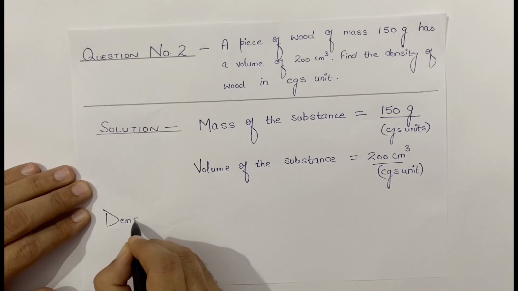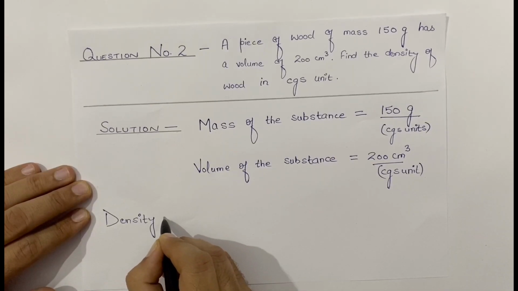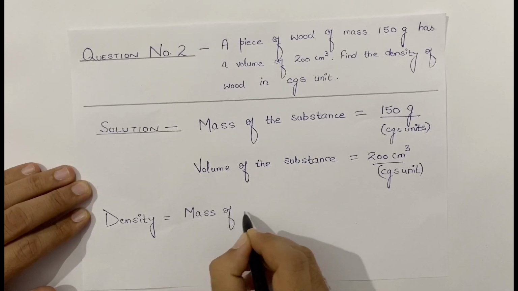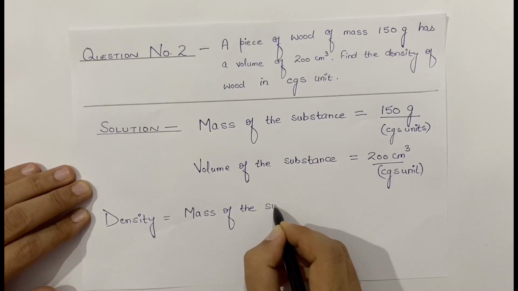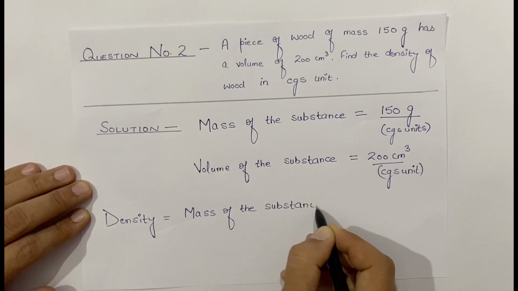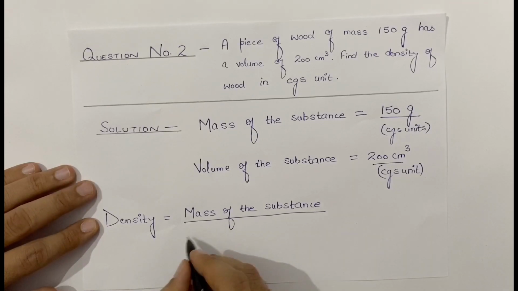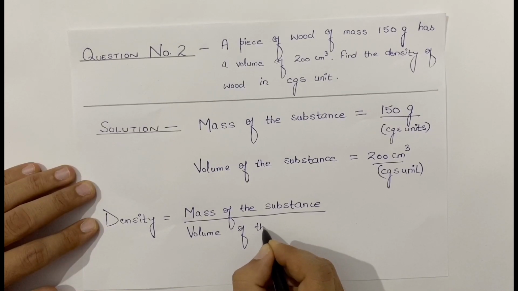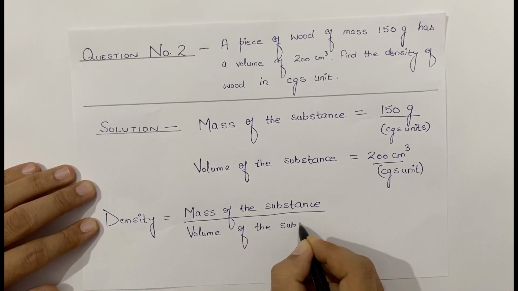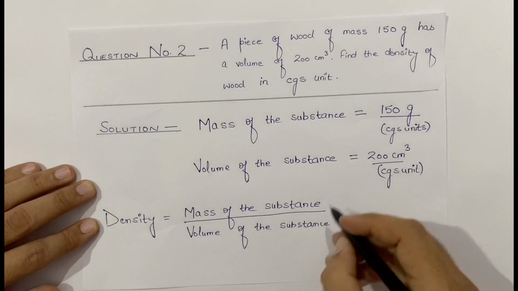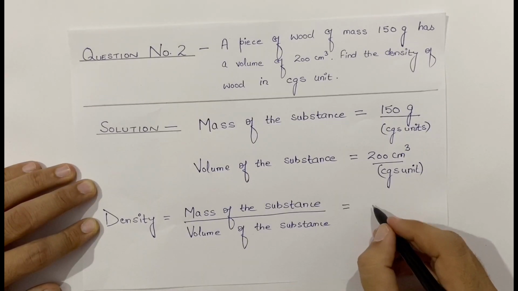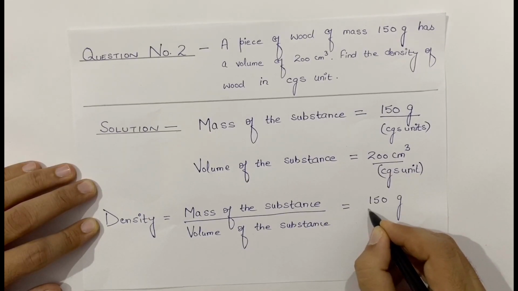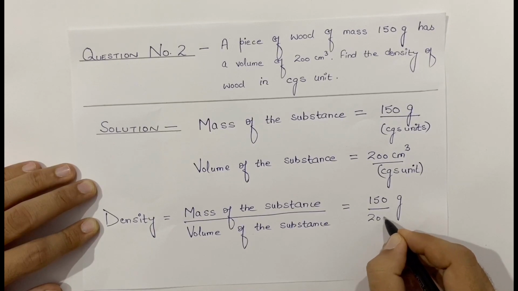We know density of the substance is equal to mass of the substance upon volume of the substance. Now we will put the values. Mass 150 gram upon volume 200 centimeter cube.